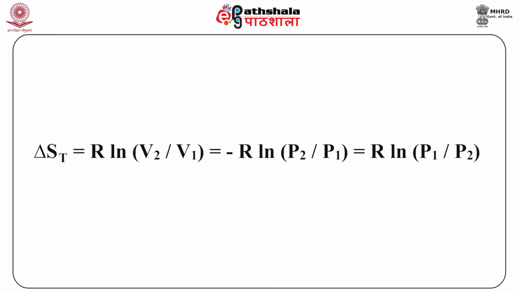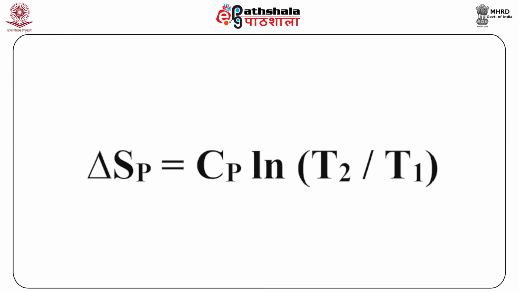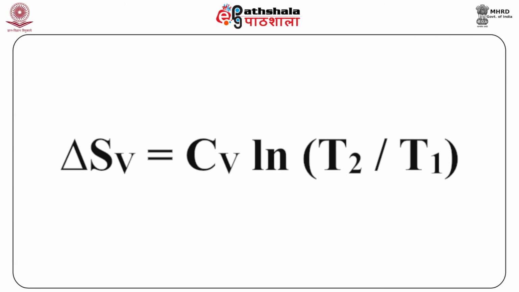During isothermal process, the change in entropy is given by delta S T equals R ln V2 by V1, which is equal to minus R ln P2 by P1, which is equal to R ln P1 by P2. During isobaric process, the change in entropy is given by delta Sp equals Cp ln T2 by T1. During isochoric process, the change in entropy is given by delta Sv equals Cv ln T2 by T1.